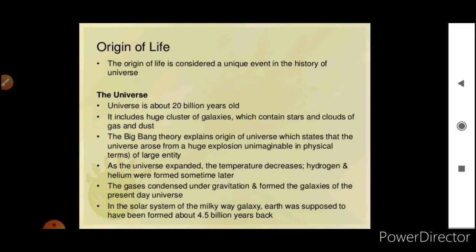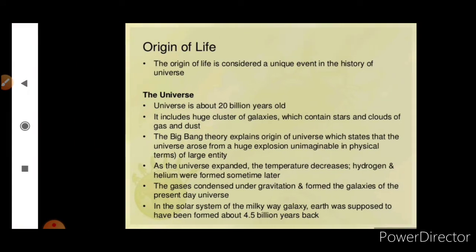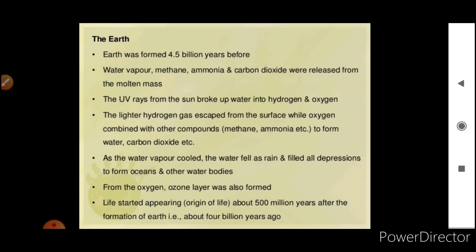The Big Bang theory explains the origin of the universe, which states that the universe arose from a huge explosion. As the universe expanded, the temperature decreased, and hydrogen and helium were formed sometime later. The gases condensed under gravitation and formed the galaxies of the present day universe. In the solar system of the Milky Way galaxy, Earth was supposed to have been formed about 4.5 billion years back.